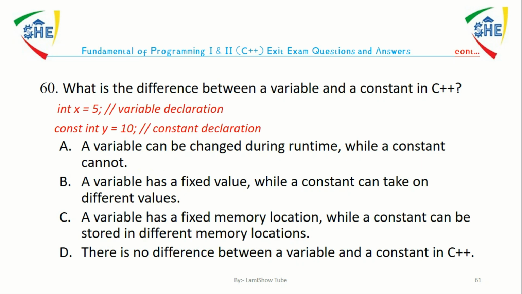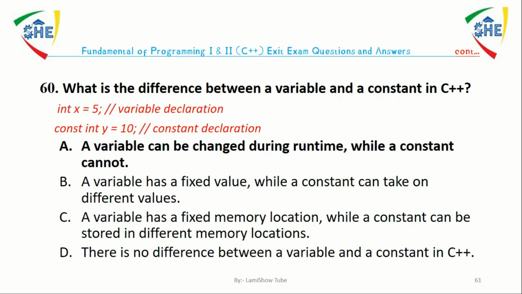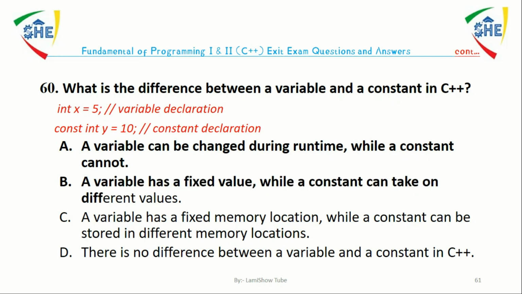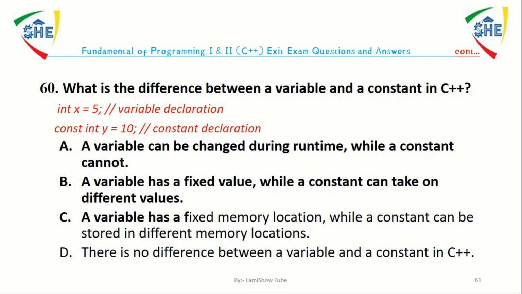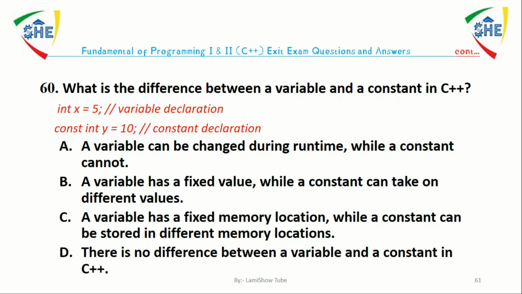Question number 60. What is the difference between a variable and a constant in C++? You can use this hint: int x equals 5, const int y equals 10. A, a variable can be changed during runtime while a constant cannot. B, a variable has a fixed value while a constant can take on different value. C, a variable has a fixed memory location while a constant can be stored in different memory location. D, there is no difference between a variable and a constant in C++. The answer is A. A variable can be changed during runtime while a constant cannot.